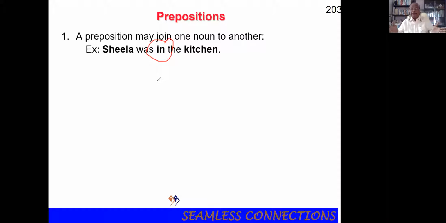If you omit in, Sheila was the kitchen, so she becomes the kitchen. If the in is not there, Sheila becomes the kitchen. So it is very important. Sheila was the kitchen means Sheila kitchen ஆக இருந்தாள். Now, Sheila was in the kitchen. In is very, very important.